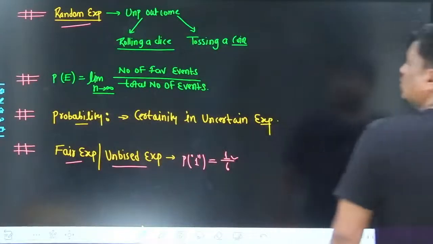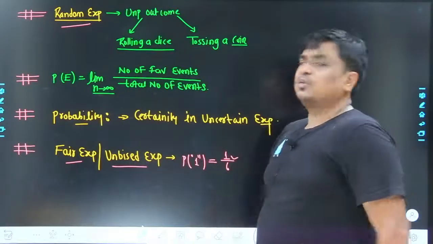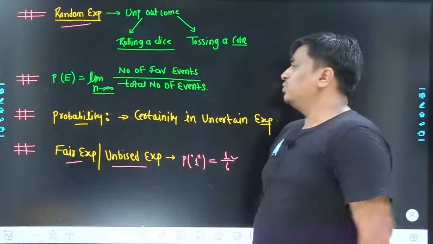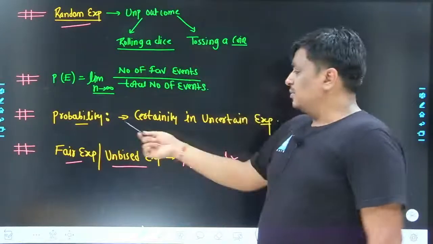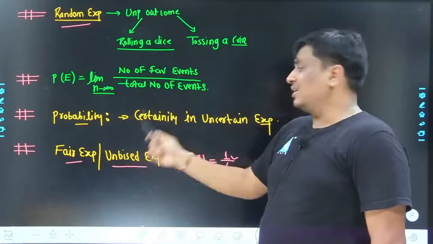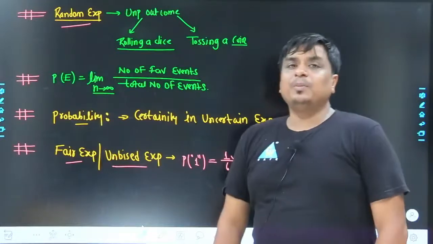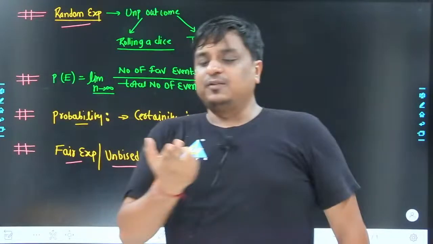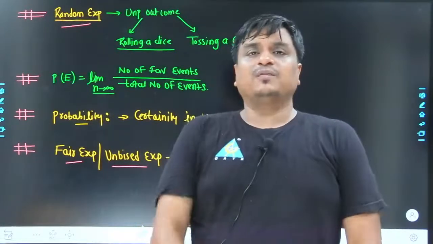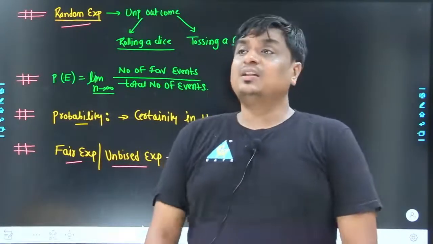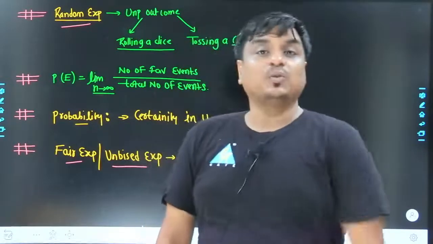The basic concept of probability has been derived from these terminologies, which include random experiment, where the outcome has to be randomized. Similarly, the experiment which we conduct has to be a fair experiment, otherwise we won't be able to tell anything. If a die is kept with the 6 toward the left or right side, and it is rolled, and I ask what is the probability that the upper face is 6, it is going to be 0, because 6 is not going to come at any cost. That is what I am saying.